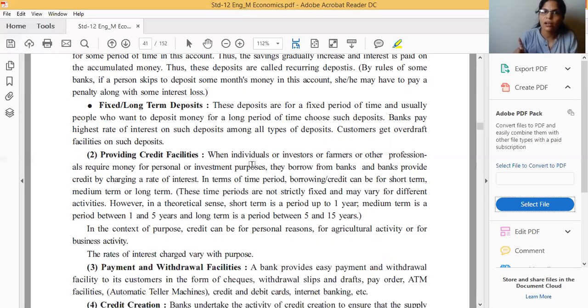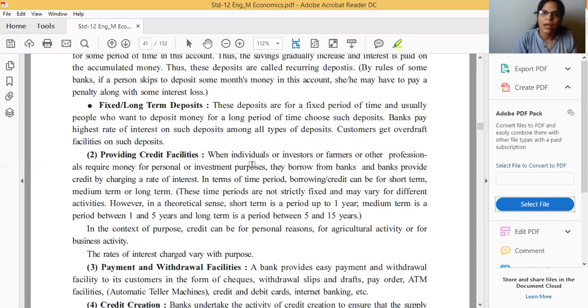The first one is the current account deposit. The second one is the saving account deposit. The third one is the fixed term deposit. The saving account deposit also has another type, that is the RD, recurring deposit. On the current account, no interest will be paid by the bank to the account holder. In the saving account, they will pay a lower rate of interest, but compared to the current account, it will be higher.